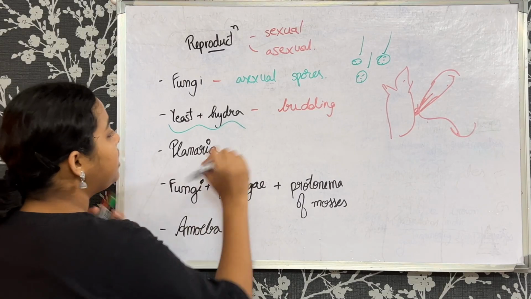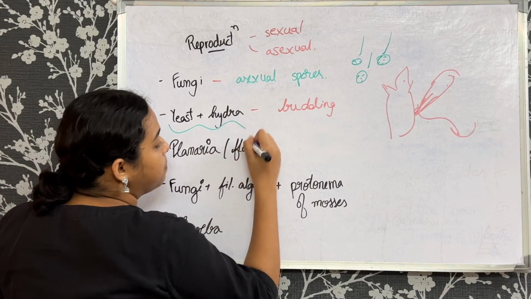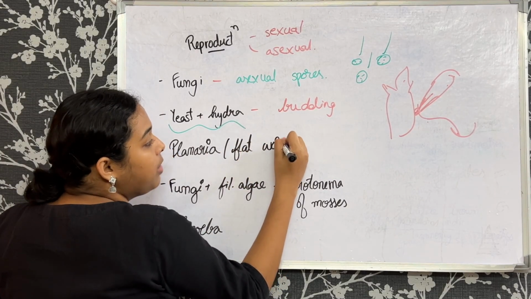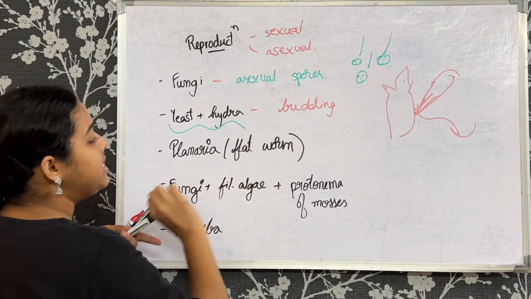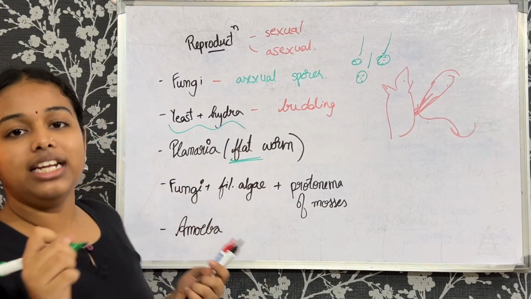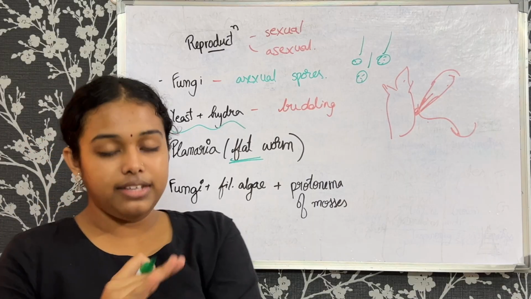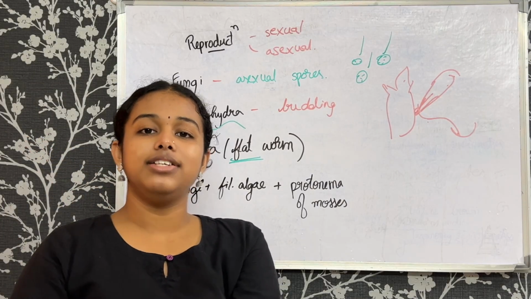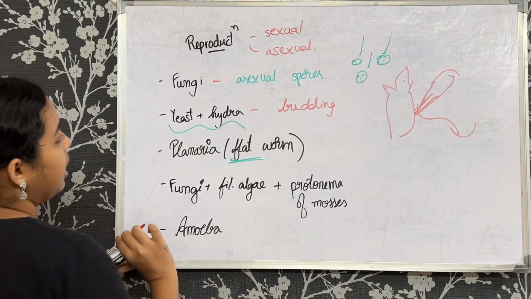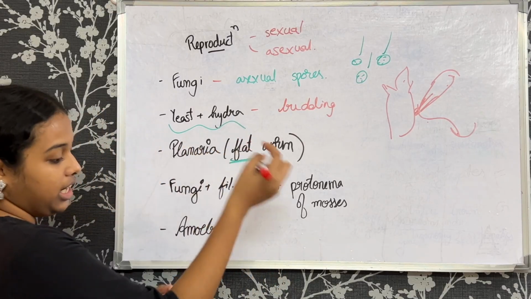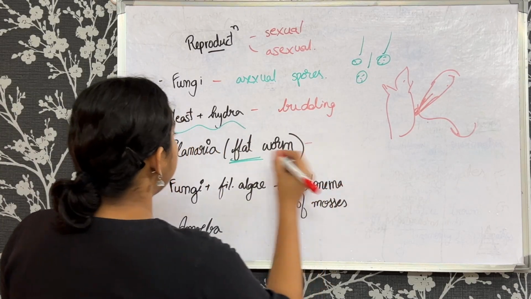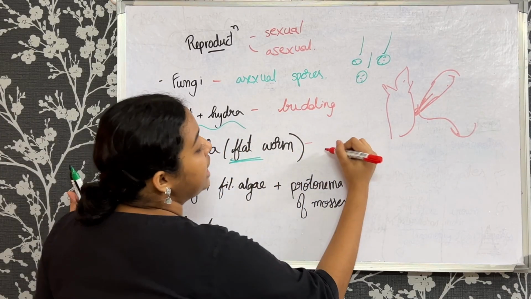Now we'll see the next one, this planaria. Planaria, in simple terms, we can also call a flatworm. Why flatworm? The term itself is self-explanatory. The fact that it is flat, the dorsiventral surface is flat. Now, how does this regenerate? It also reproduces by a beautiful method, that is regeneration.